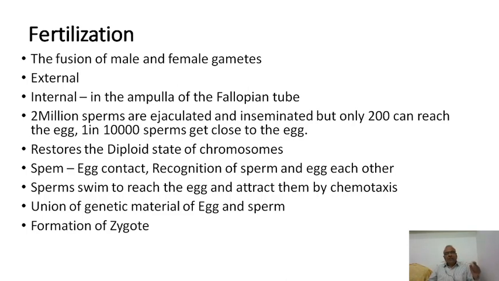Okay, and during the fertilization, another very important event is that the two genetic materials, father and mother, get combined with one another. So union of genetic material is a very important event, and all these things occur to form a diploid structure called zygote.